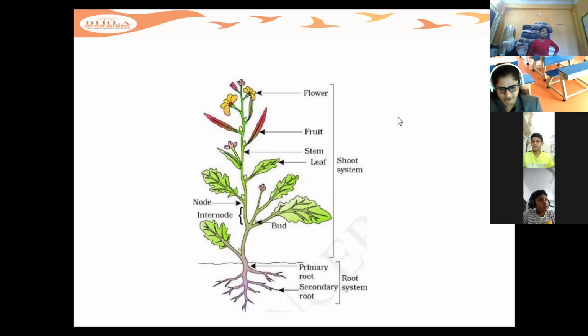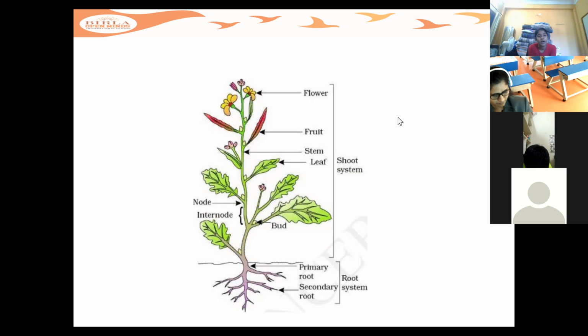Ma'am, I have a doubt. Deepika, what doubt do you have? Ma'am, how can we identify which is the male part and which is the female part? I'll show you the images of that, which part will have the male reproductive part and the female reproductive part. I'll show you in detail about this.